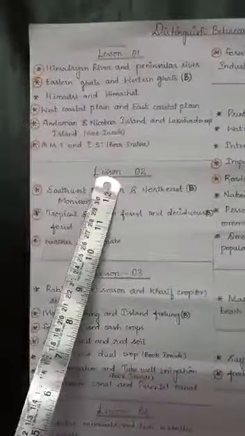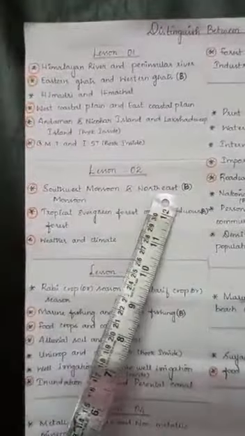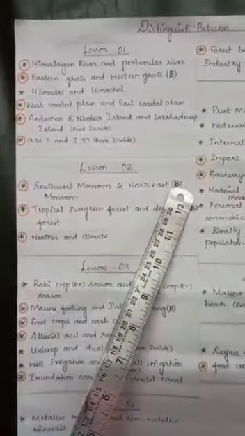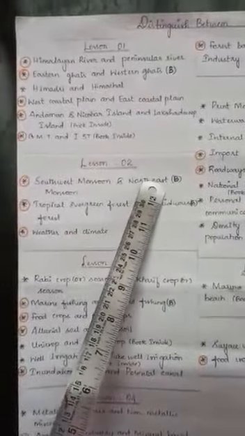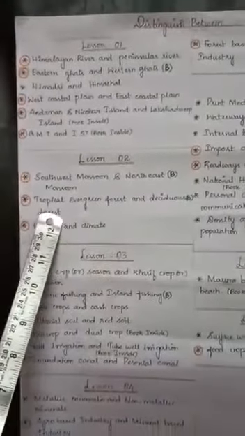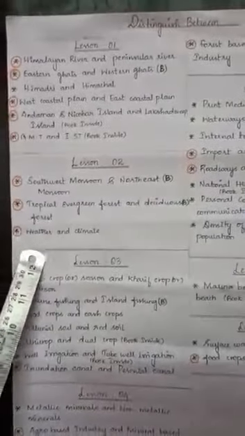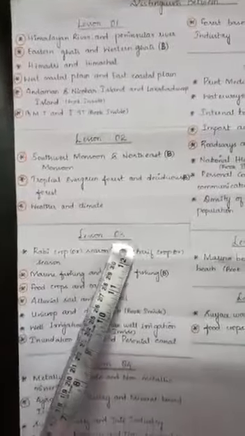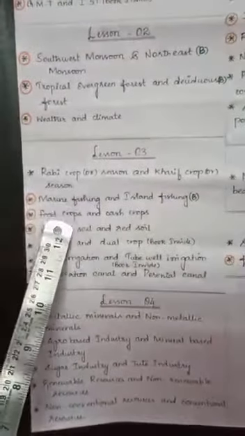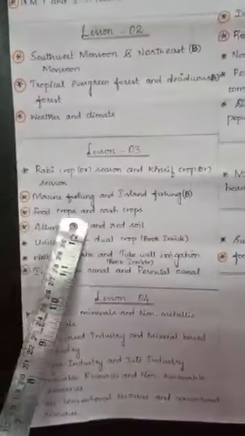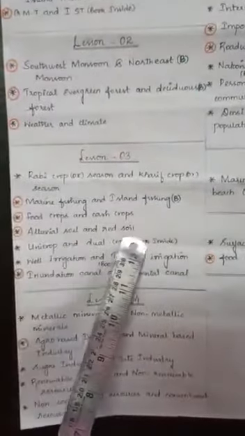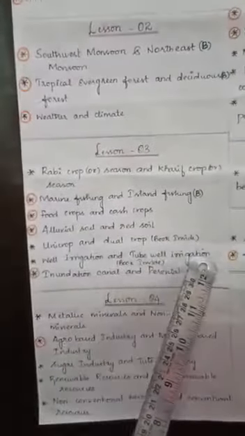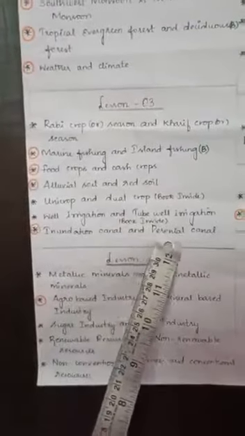Southwest Monsoon, that is second lesson, Southwest Monsoon, Northeast Monsoon. So this question also you should learn for both the lessons, that is in India as well as in Tamil Nadu. Then tropical evergreen forest and deciduous forest, that also for both the lessons. And weather and climate. For the third lesson, rabi crop season and kharif crop season, marine fishing and inland fishing, food crops and cash crops, alluvial soil and red soil, unique crop and dual crop, well irrigation and tube well irrigation, and inundation canal and perennial canal.